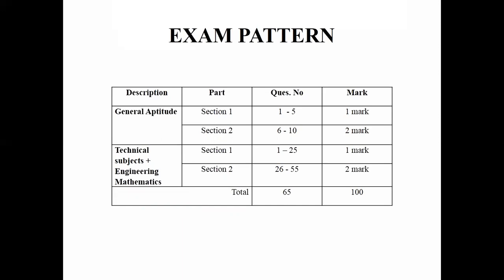General aptitude includes verbal aptitude, reasoning, and numerical problems and all. The numerical problems are up to your 10th standard max, so it won't be the toughest thing.